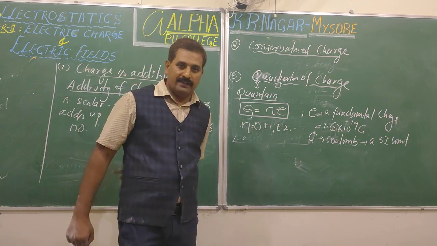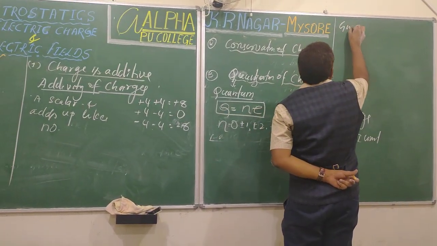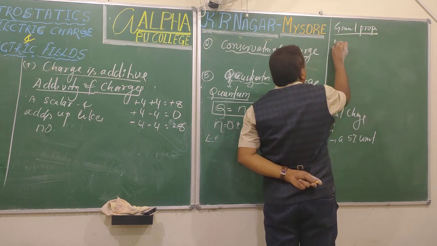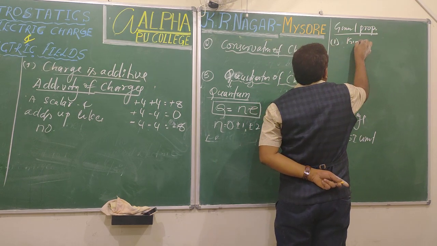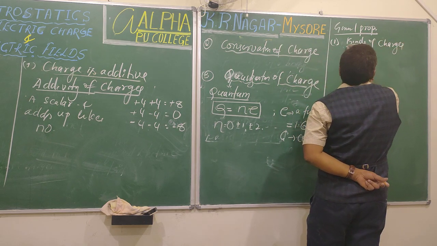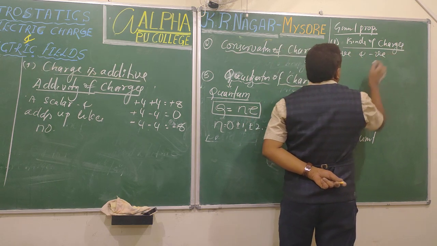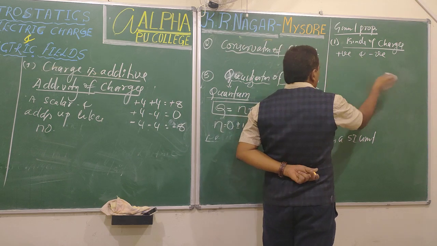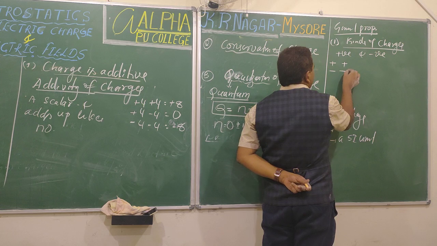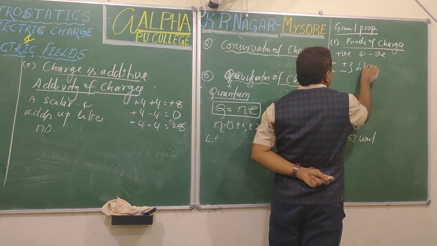There are some more properties regarding charge, some more general properties. Let's see one by one. Remember, there are two kinds of charges. Kinds of charges. Come on, tell me. Yes, positive and negative. Look here, in my discussion henceforth, if I say plus plus or minus minus, you consider them as like charges.